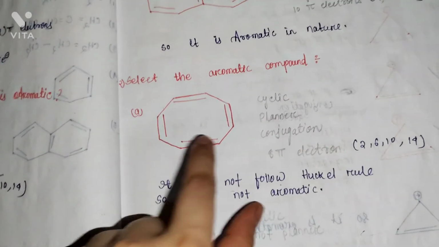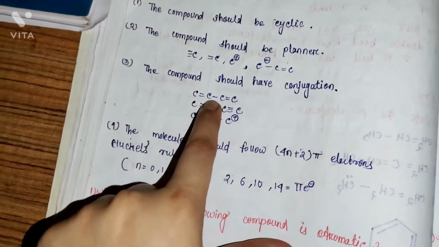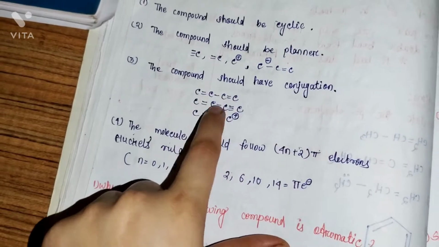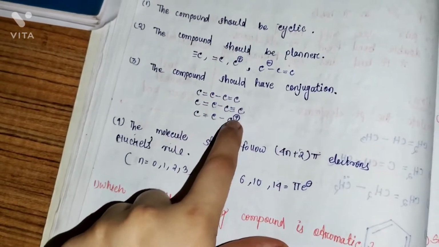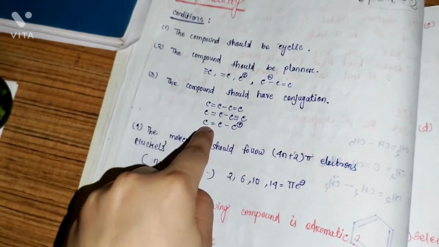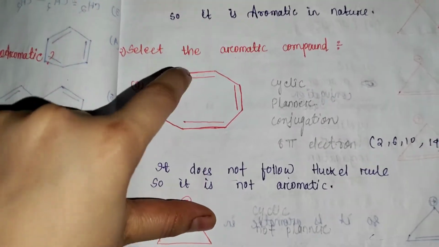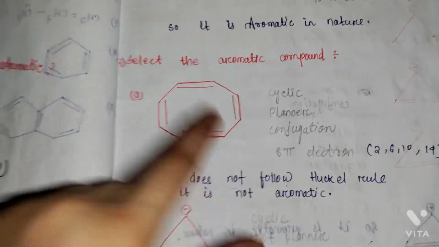For conjugation, the rule is: double bond, single bond, double bond; double bond, single bond, triple bond; double bond, single bond, positive charge. If the structure is similar to this, then it should be conjugation. So here: double bond, single bond, double bond, single bond, double bond, single bond, double bond, single bond. So it is in conjugation.